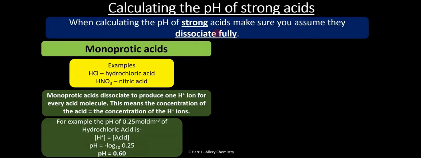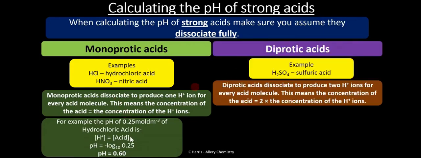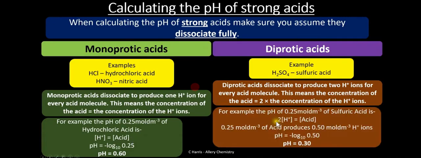Okay, all right. So for example, the pH of 0.25 moles per cubic decimeter of HCl, again, we are going to assume 0.25 moles per cubic decimeter of the H plus ions, and we can calculate our pH as 0.6 here. Okay, diprotic acids. Now, the stoichiometry comes into play here. Diprotic acids dissociate to produce 2 H plus ions for every acid molecule, so it's going to be double.